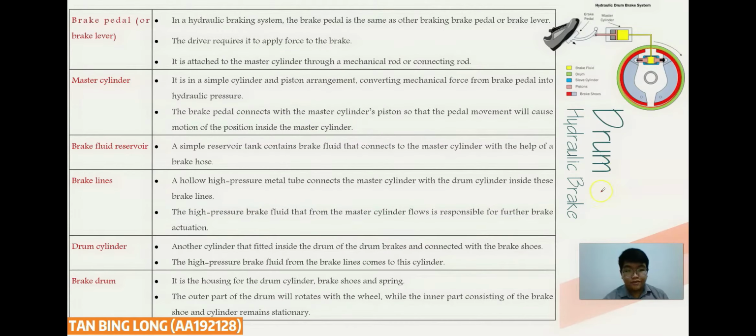So next we look at the drum hydraulic brakes. The drum hydraulic brake and the disc hydraulic brake are similar in some parts, which are the brake pedal, master cylinder, brake fluid reservoir, and brake lines. These four are the same between the drum hydraulic brakes and the disc hydraulic brakes. The brake pedal is the place where the driver applies force to brake. Next, the master cylinder is here. It is a simple cylinder and piston arrangement that converts the mechanical force applied by the driver on the brake into hydraulic pressure. So the force is transferred to pressure because of the area here. The next part is the brake fluid reservoir, which is a tank that contains the brake fluid and connects to the master cylinder.